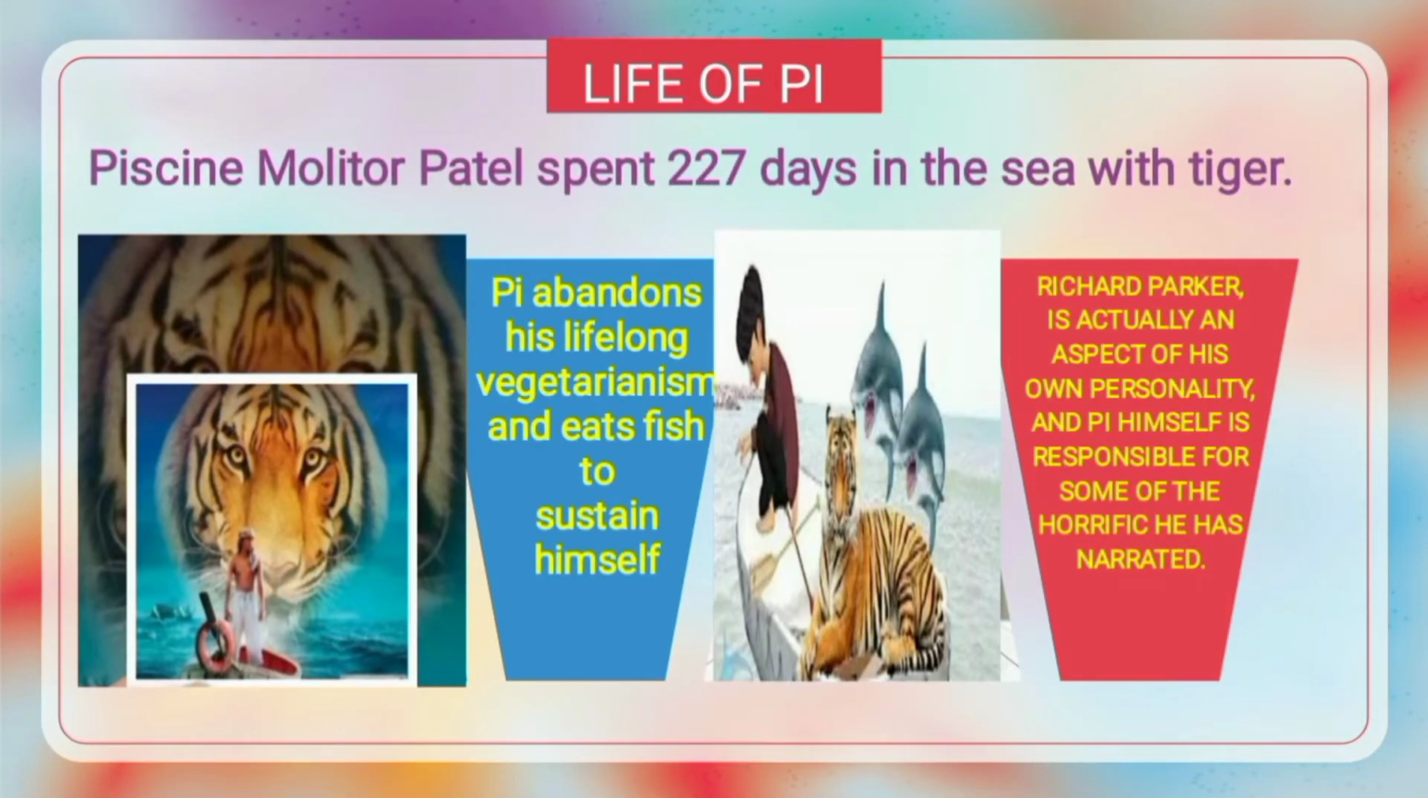Piscine Molitor Patel spent 227 days in the sea with a tiger. Pi abandons his lifelong vegetarianism and eats fish to sustain himself. Richard Parker is actually an aspect of his own personality, and Pi himself is responsible for some of the horrific events he has narrated.